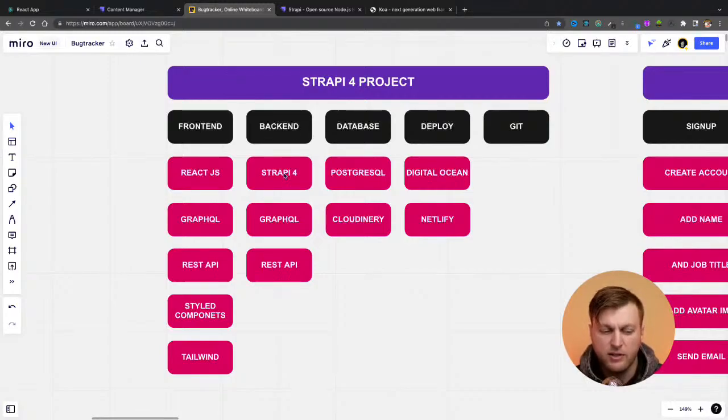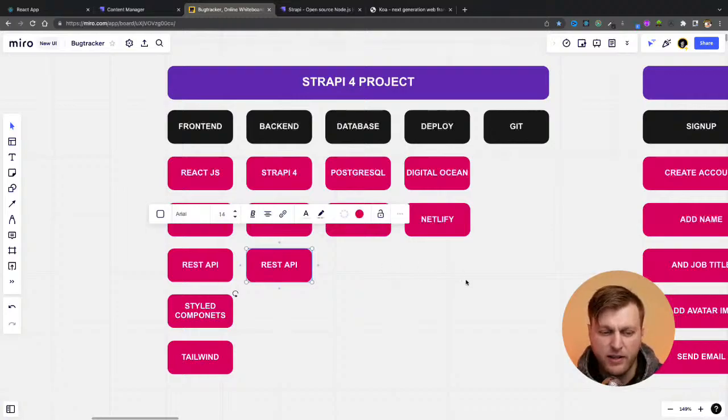If you're not sure what Strapi 4 is, it's a CMS, but to be honest, it's more than a CMS. I'll talk about it in a little bit. But it allows you to set up an API really, really quickly. And if you're just starting out, you could easily set something up in literally 5 minutes and have a great backend that you could use to practice making REST calls to query your data.